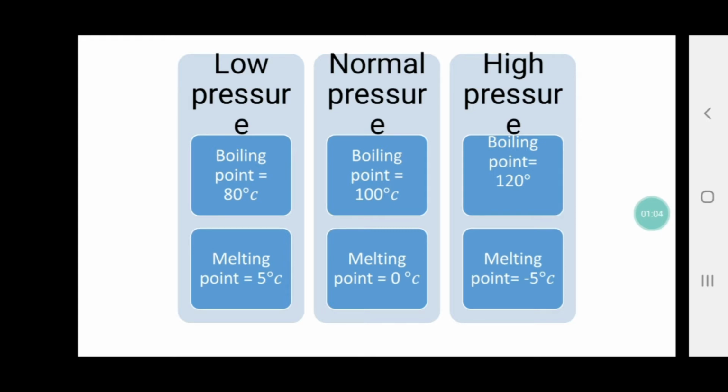So at low pressure, it is 75. At normal pressure, it is 100 degrees, and at high pressure, it is 125. So from this, what do we conclude? At high pressure, the difference between the melting point and the boiling point increases. At low pressure, it decreases, and at normal pressure, it remains 100 degrees Celsius. Okay. I'll explain this with an example.